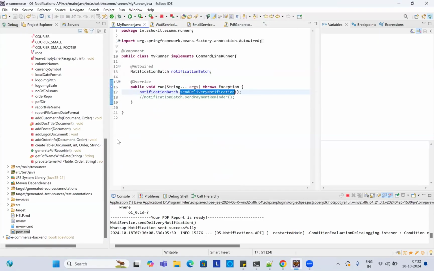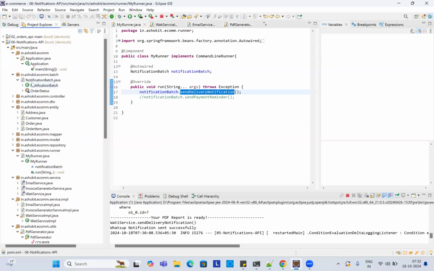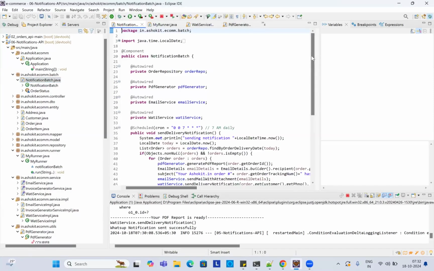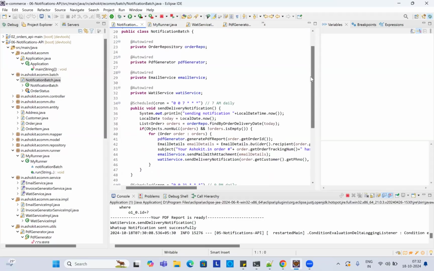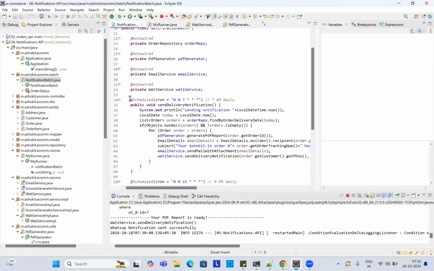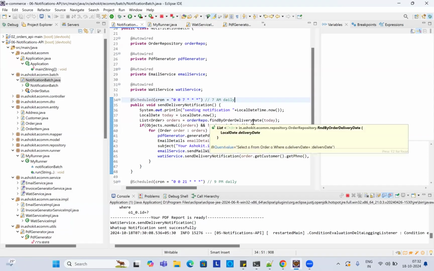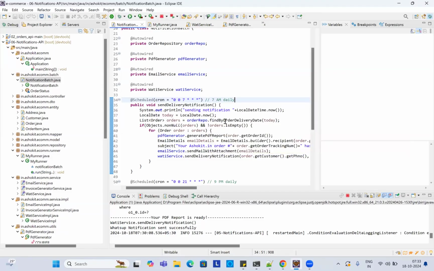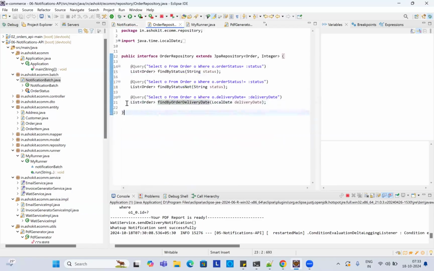Next, as you said, this job needs to run as a batch, every day at 7 a.m. daily. So I used this cron concept. First I'm getting all the orders by delivery date as today. I created a method in the repository, find order by delivery date, so I'm getting the list of orders based on the delivery date.